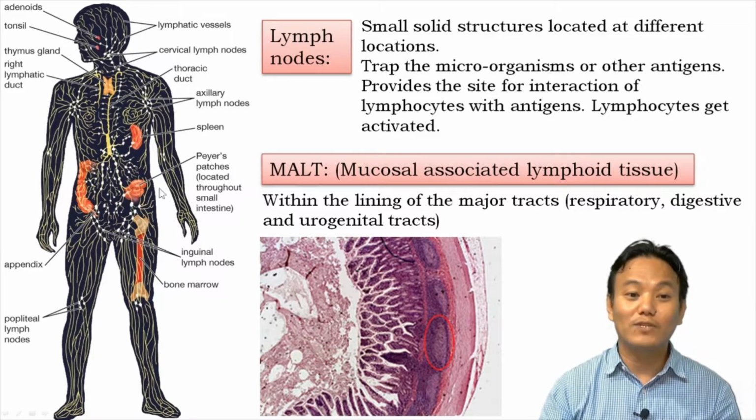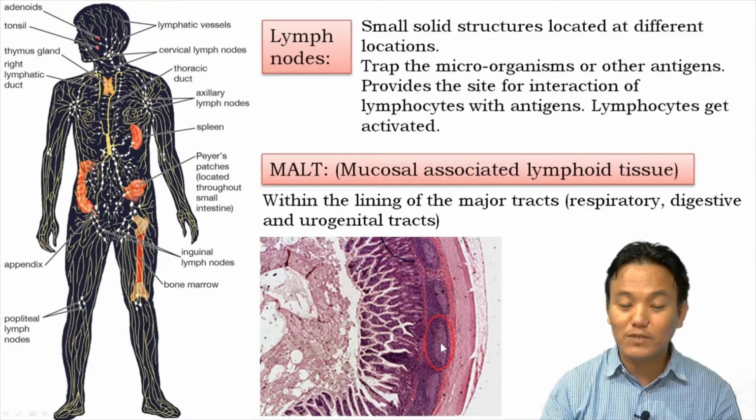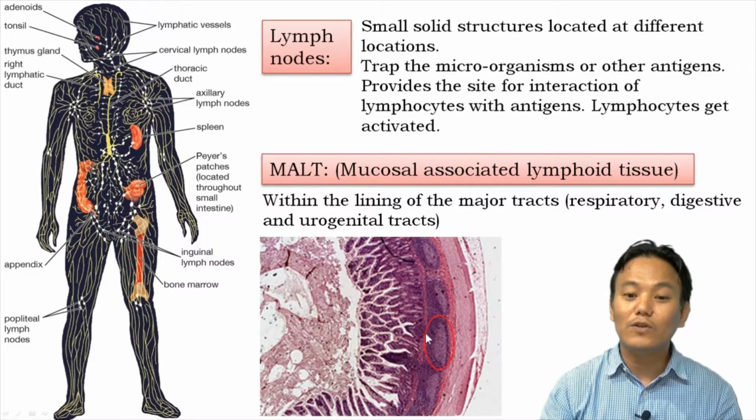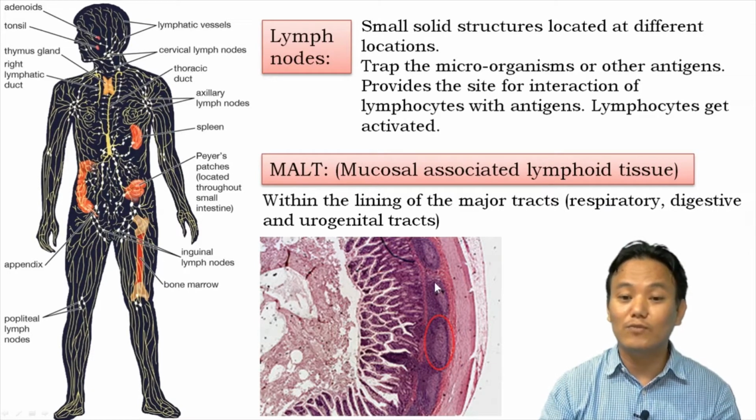For example, in the small intestine, we have these Peyer's patches. So these are the Peyer's patches which are present in the mucosal layer of the small intestine, right? These Peyer's patches contain lots and lots of lymphocytes and macrophages and other immune cells, right?